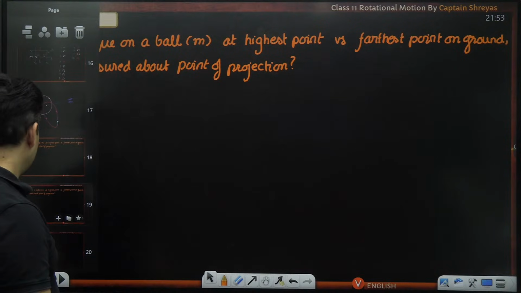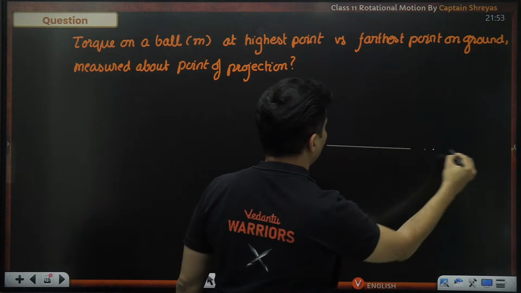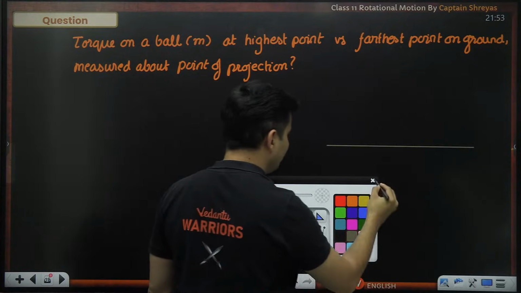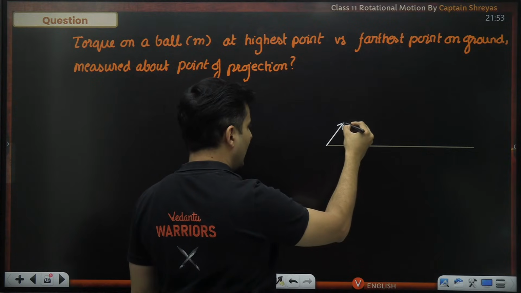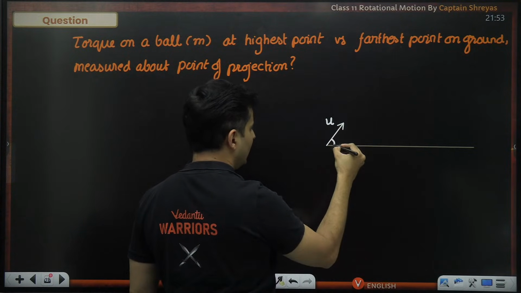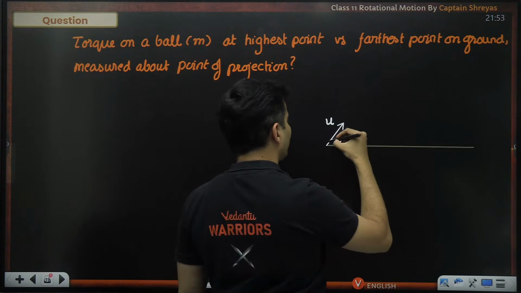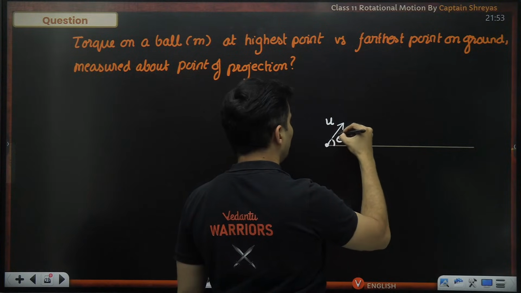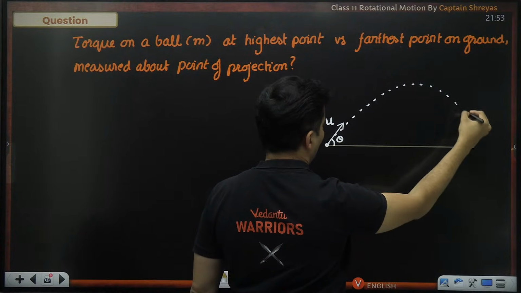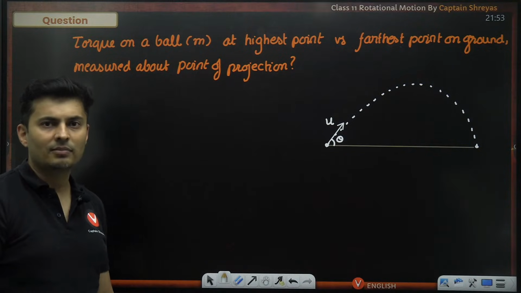Let's first of all draw the question. It's a projectile motion combined with rotational motion question. You are taking a ball and throwing it at some particular angle with some particular speed. Let's say the speed is u and the angle is theta. That ball is going to go in a curved path, something like this, and land somewhere over here.